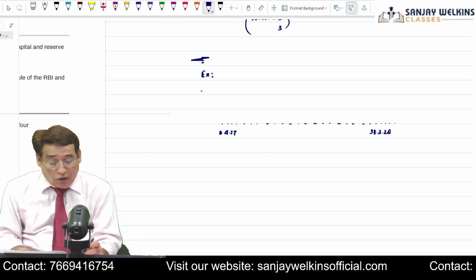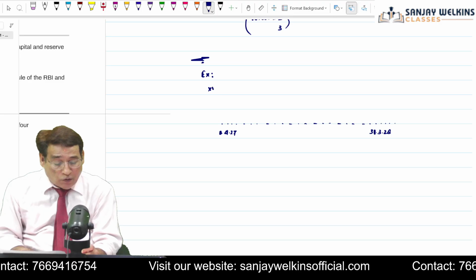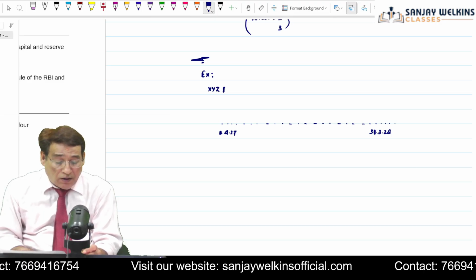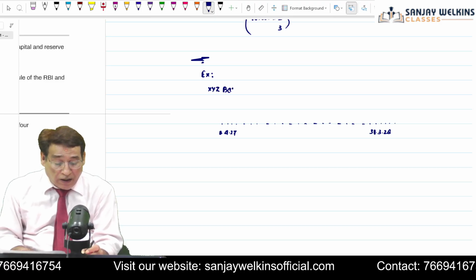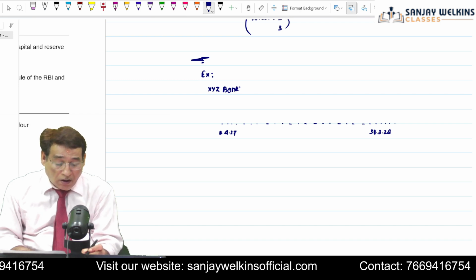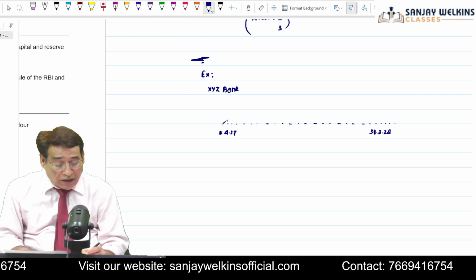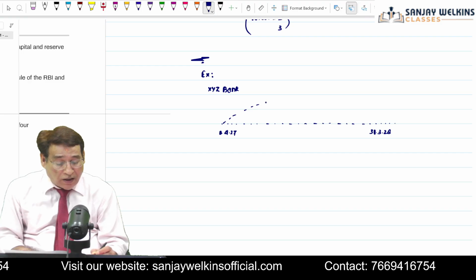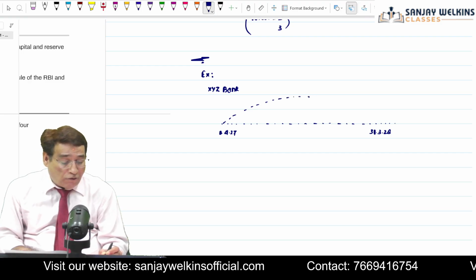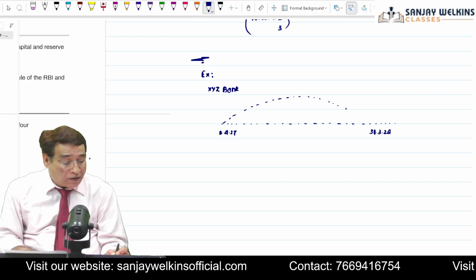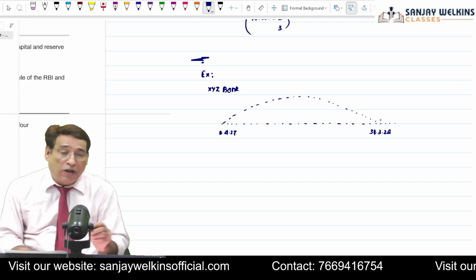Let us say we are talking about a particular bank, XYZ Bank. Name of the bank is XYZ Bank. Let us presume that the current year starts from 1/4/2027 and ends on 31st of 3, 2028.